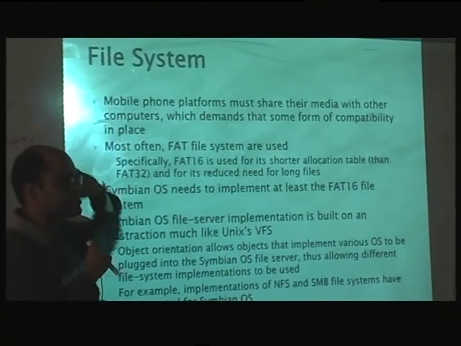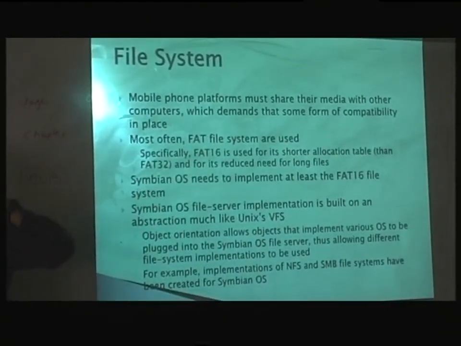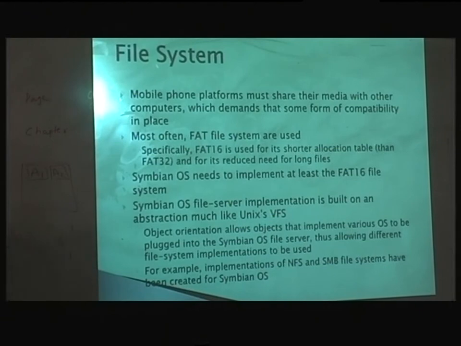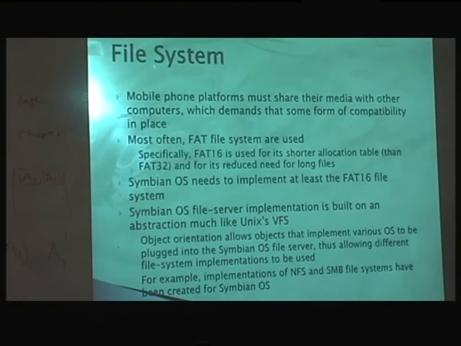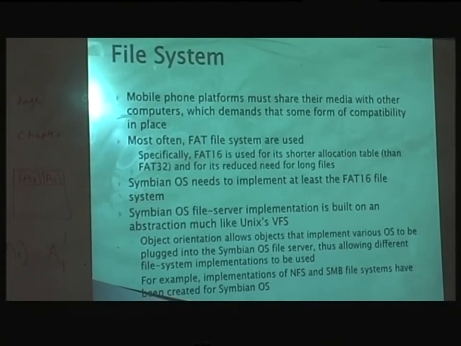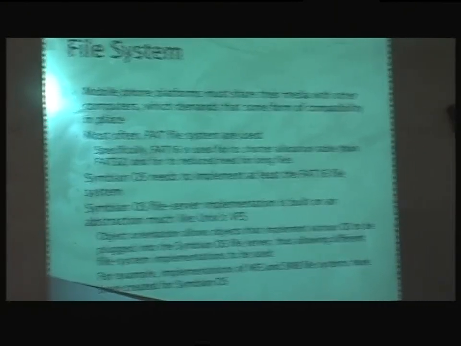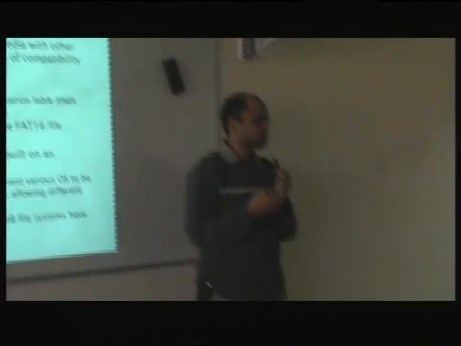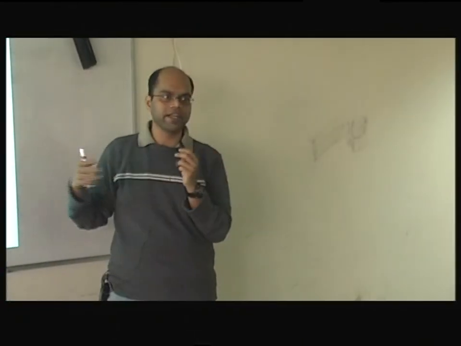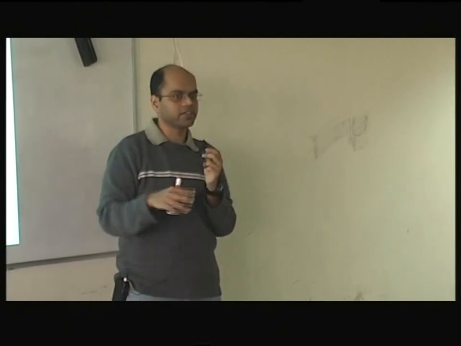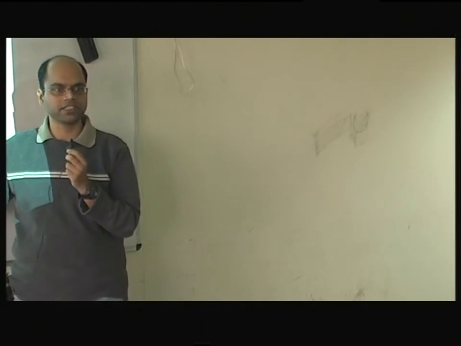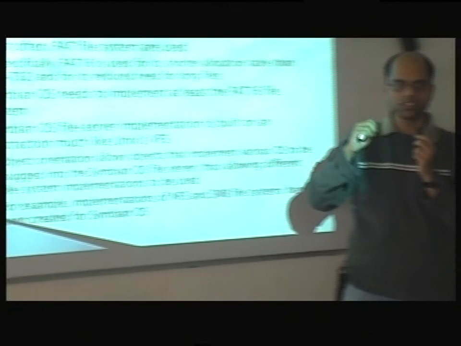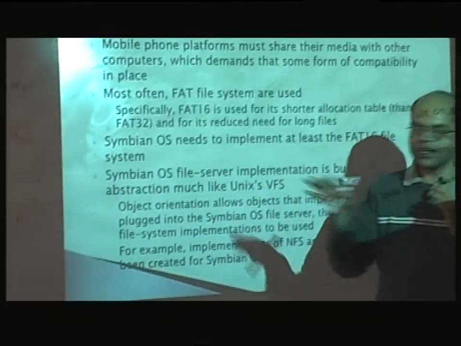So next comes the file system. What is the reason for having a file system? Anybody know? What is the purpose of a file system? That is one way to interoperate. Just like we said about network byte order, when you send data over the network, there should be an order so that the other architecture can understand it. Same thing happens here. When you want to send data from one location to another, there has to be a standard format, and that is what the file structure is.